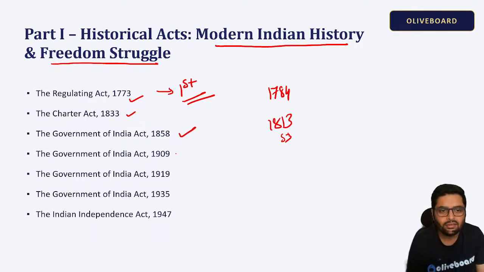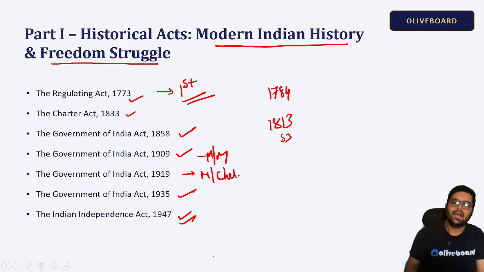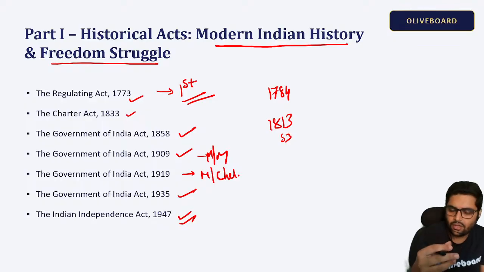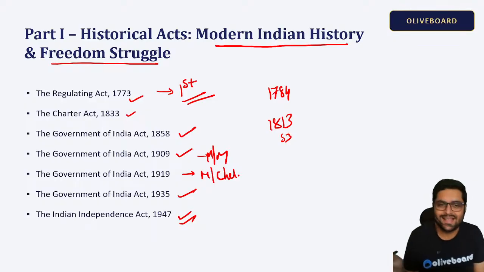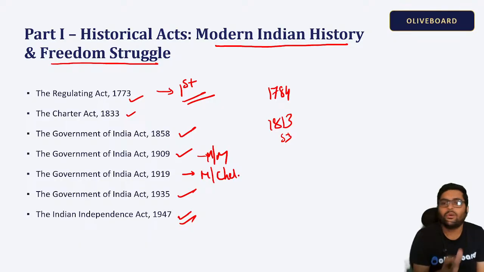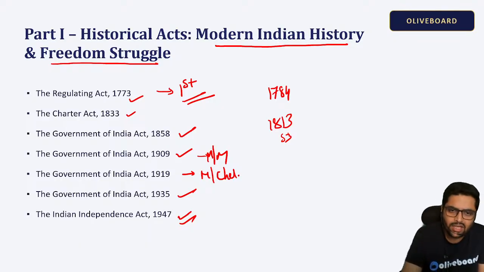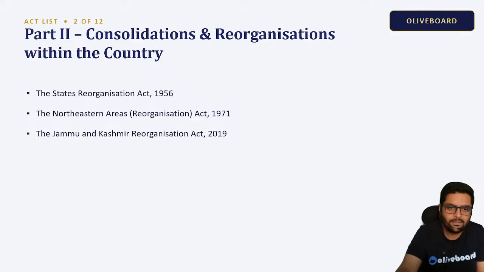Then we had the Government of India Act 1858, 1909, which is Morley-Minto, Government of India Act 1919, Montagu-Chelmsford, then Government of India Act 1935, and finally the Indian Independence Act 1947. The main focus of ours will be post-Independence Acts. This we could study in modern history or in polity. It's not exactly part of economy.